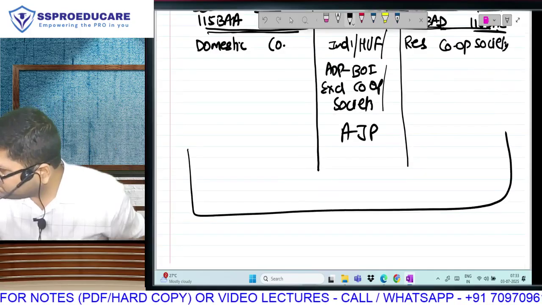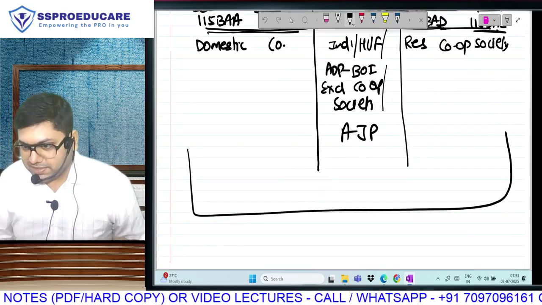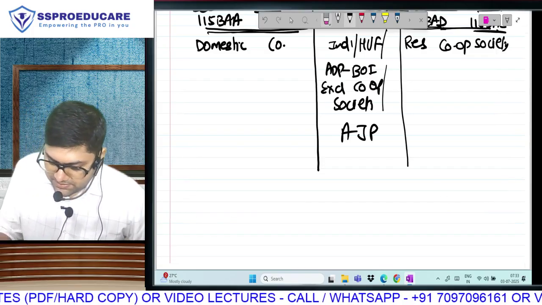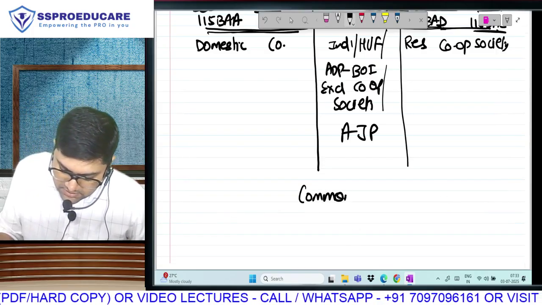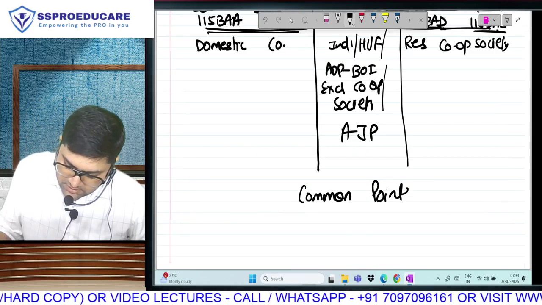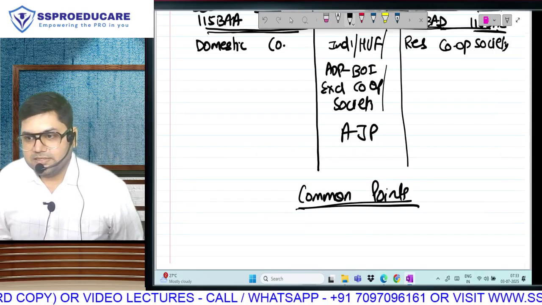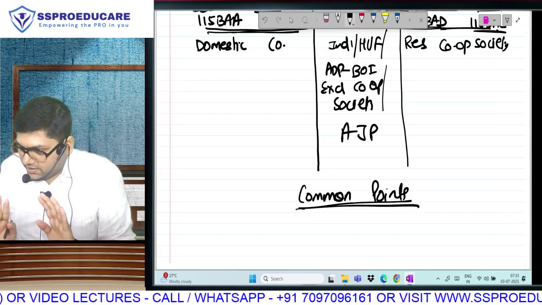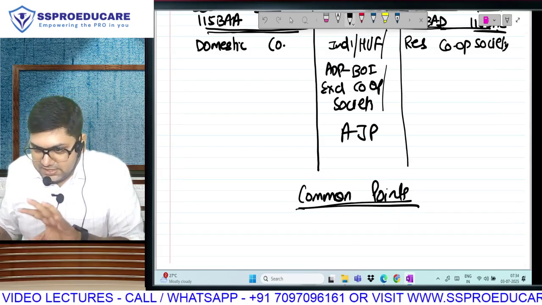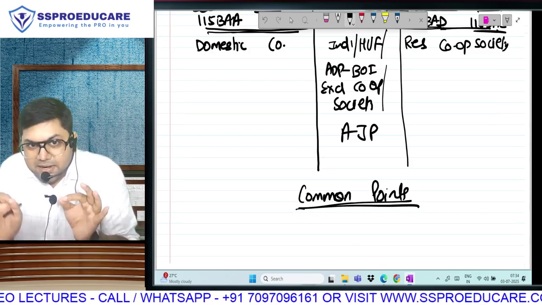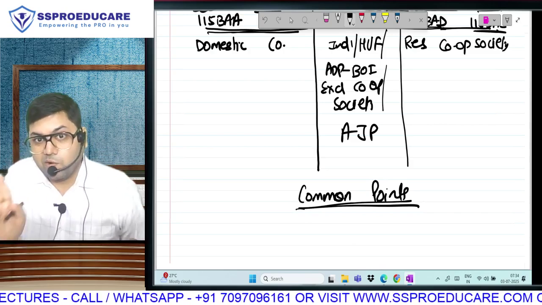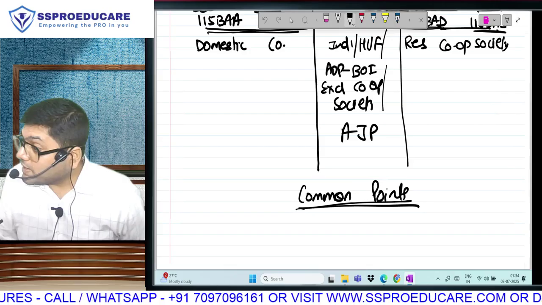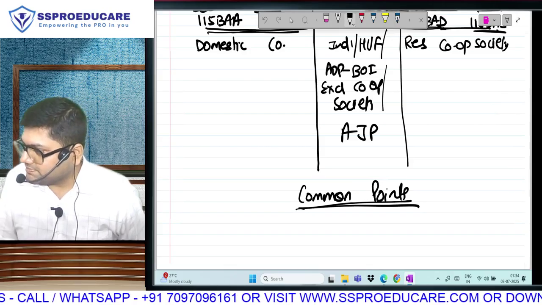on different dates, in different budgets. But there are certain common things. There are some common points in all of them. See, individually there are differences. We have already seen the assessees covered are different. But there are some common points in all the 5 sections. You can call them features of the new taxation regime.